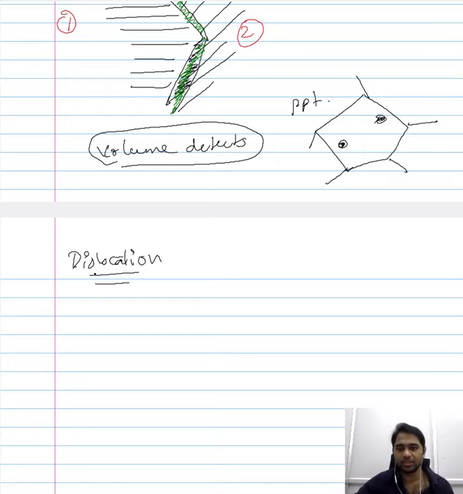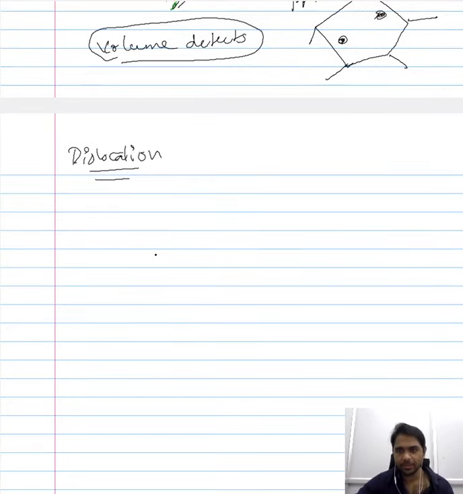Now, before looking into what a dislocation is, how one can observe a dislocation, or how one can quantify a dislocation, we will consider how we were able to arrive at this concept of dislocation. Observing a dislocation experimentally and identifying it is a very difficult task.